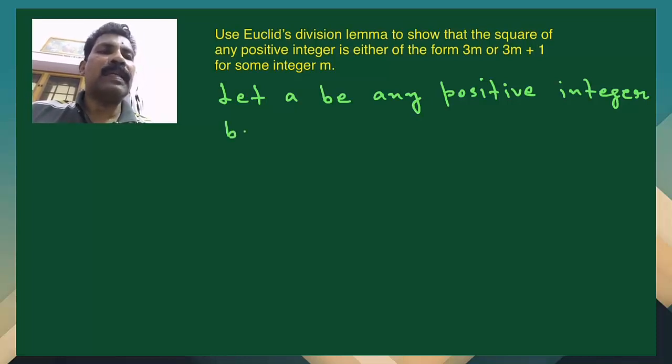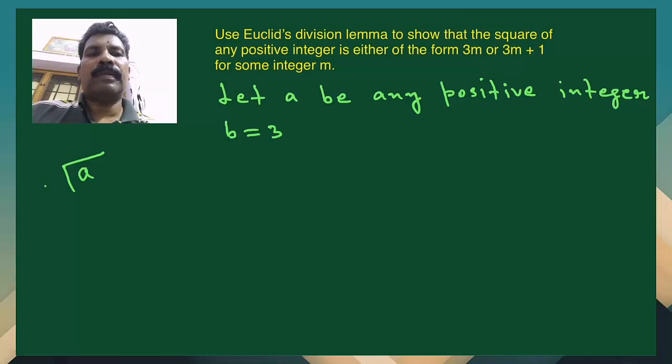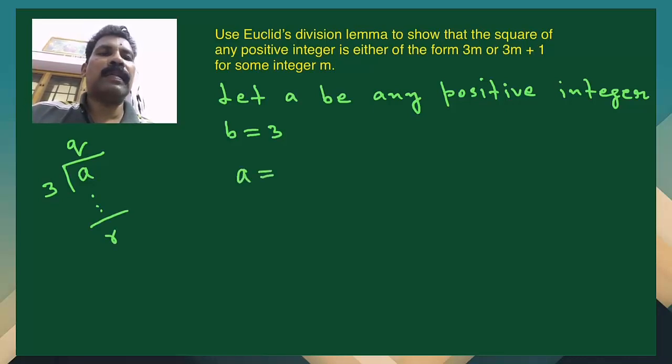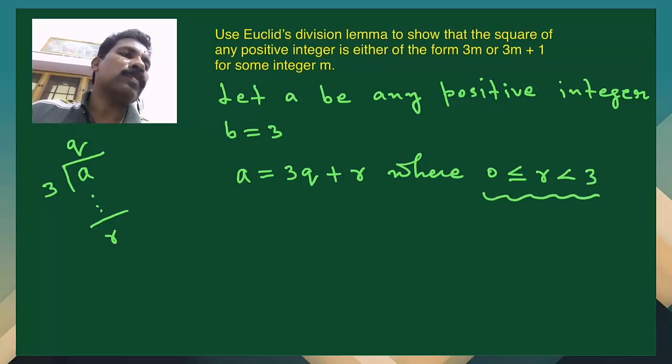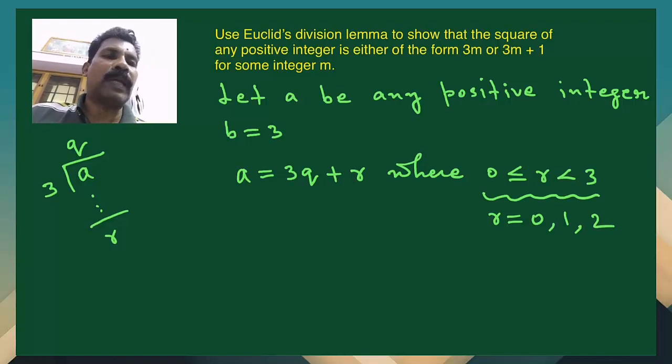And we shall take b is equal to 3. And you know that when we divide a by 3, some quotient q will be there, some remainder will be there. So we can write a is equal to 3q plus r, where 0 is less than or equal to r less than b. b means 3. So which are the possible values? r is equal to 0, or it can be 1, or it can be 2. Up to, less than 3, we have to take.